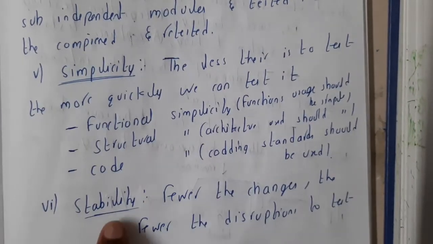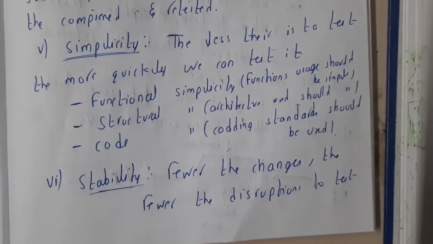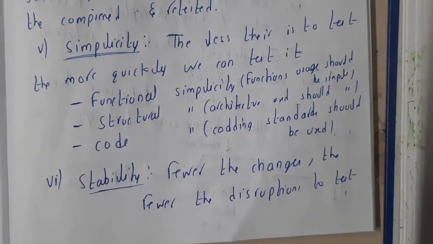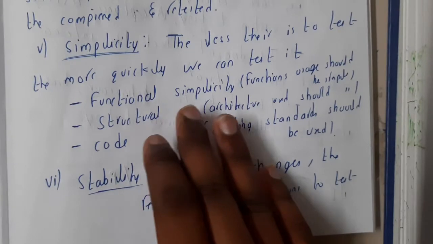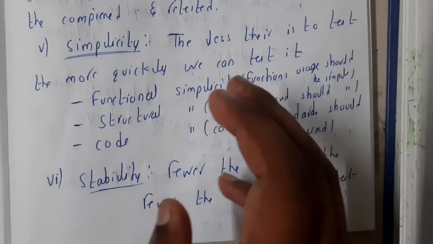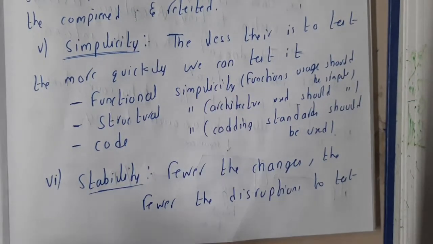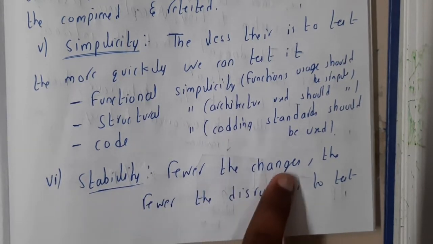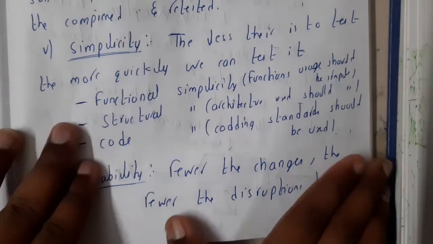Stability: the fewer the changes, the fewer the disruptions to testing. If you changed only one variable name in your code, you will first test that module, and if there are no errors, you will test the rest of the modules. That is regression testing. If there are no errors, you combine them and do whole system testing. If there are no errors, you are in the safe zone. So fewer changes mean fewer disruptions to the test cases.